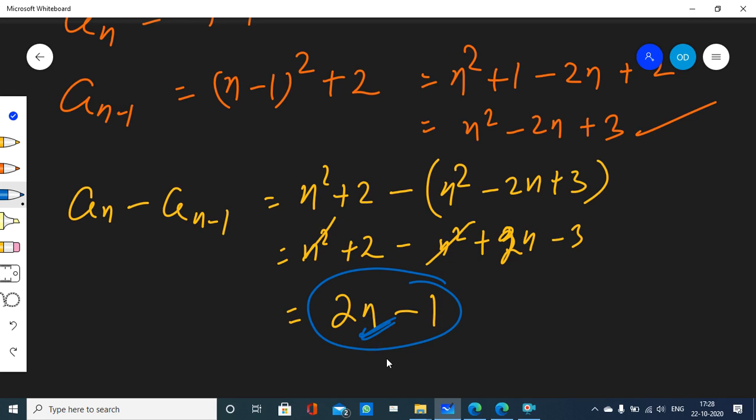If you are a constant, you would be constant. This expression depends on the value of n. If the value of n changes here, this value will also change. But if it is a constant number, then it is an AP. Now it is not a constant, it depends on n. That is why it is not an AP.